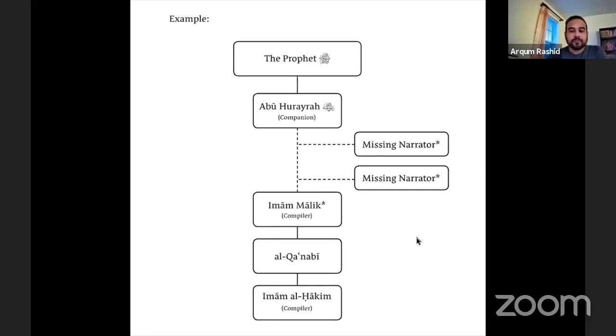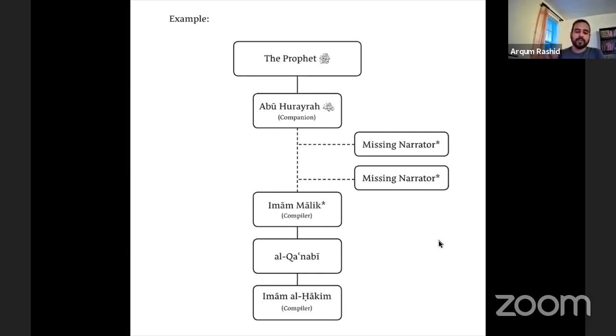Okay, good. So in this hadith you have Imam Malik who's narrating from Abu Huraira essentially. So it's Imam Malik and it jumps to Abu Huraira. But there's two narrators missing between Imam Malik and Abu Huraira. So because there's two people missing, it falls under the category that we're doing. Whenever we have a chain here, we're analyzing the issue. The issue's not with the narrators. Imam Malik's trustworthy, Abu Huraira is trustworthy. These narrators are good to go.